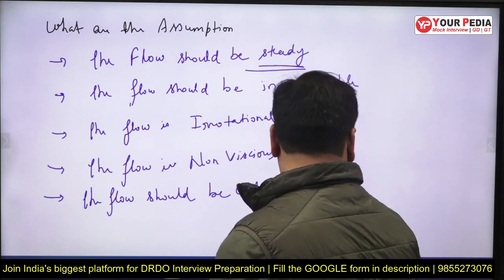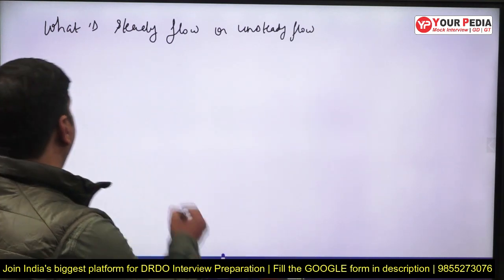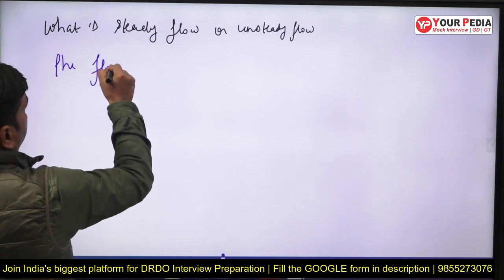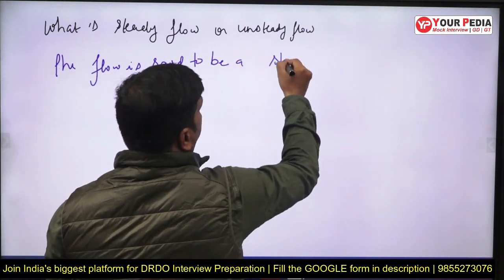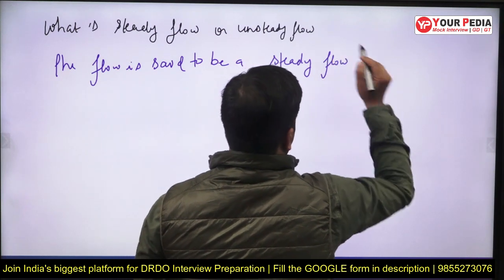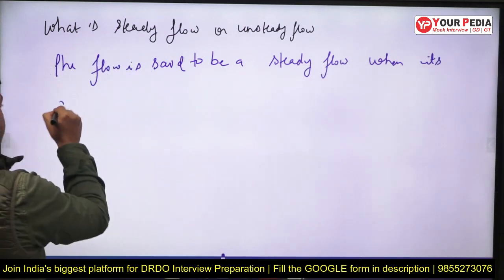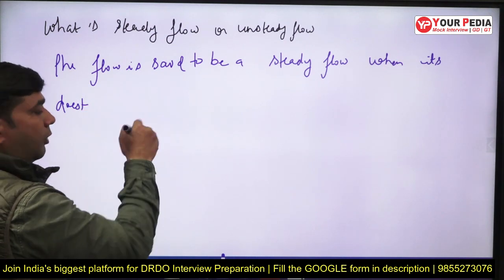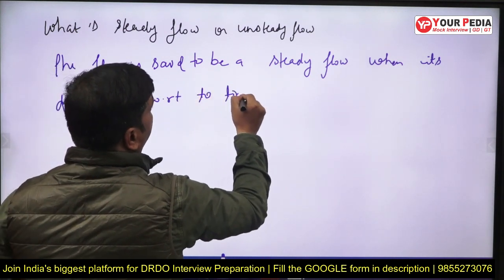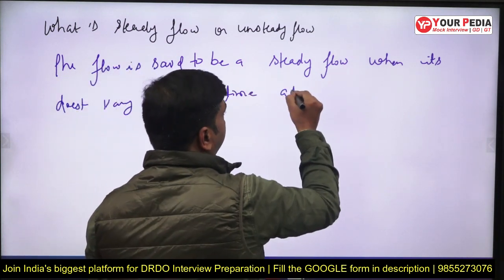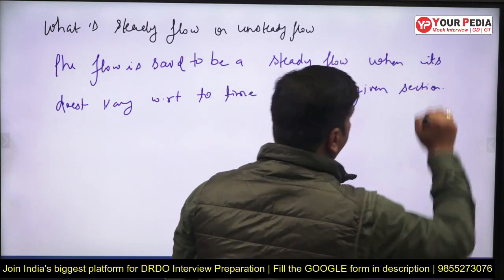They may then ask, what do you mean by a steady flow? A flow is said to be a steady flow when its properties or its flow do not vary with respect to time at any given section. That type of flow is known as a steady flow.